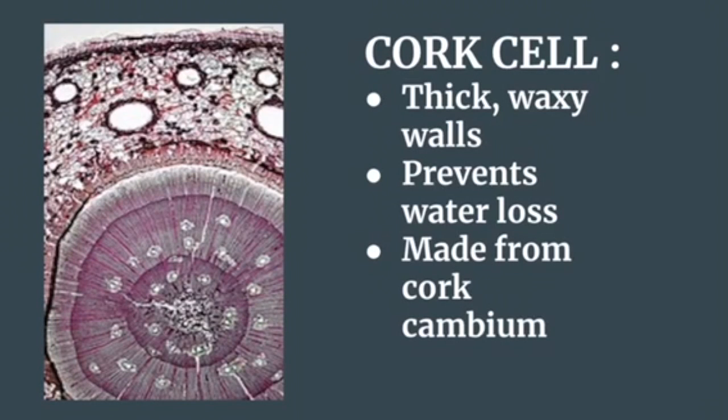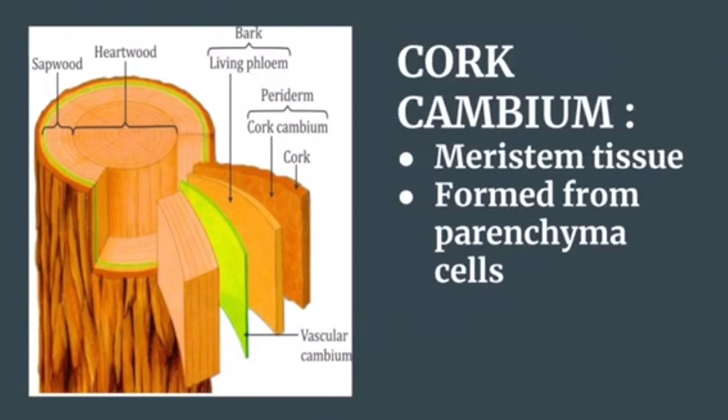At the start of secondary growth, the epidermis is shed and replaced by the new outer layer, cork. Cork cells, having thick, waxy walls to protect stems from water loss, are made from cork cambium. Cork cambium is a meristem tissue formed from parenchyma cells in the cortex. While the stem and secondary xylem thicken, the cork and cork cambium are pushed out and fall, which we see as the peeling bark on trees.